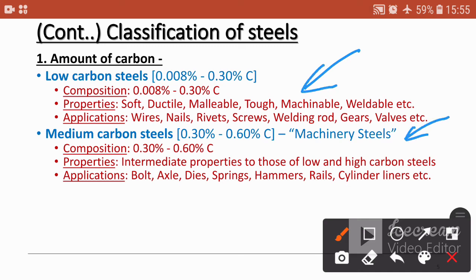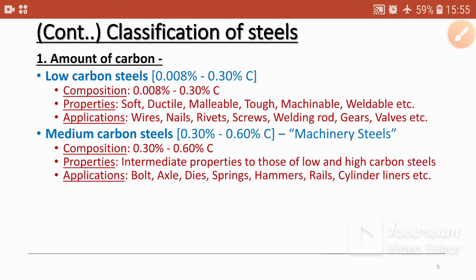This is mostly useful in machines and their devices. As for properties, medium carbon steel is harder than low carbon steel, but has some ductility and malleability. Applications are bolts, axles, dies, springs, hammers, rails, and cylinder liners.